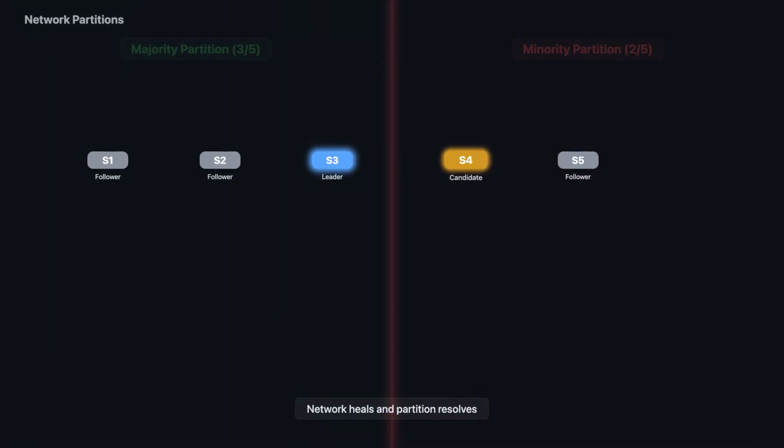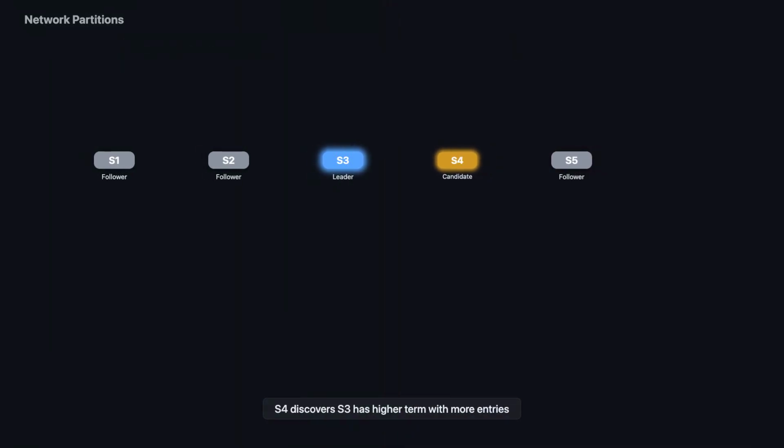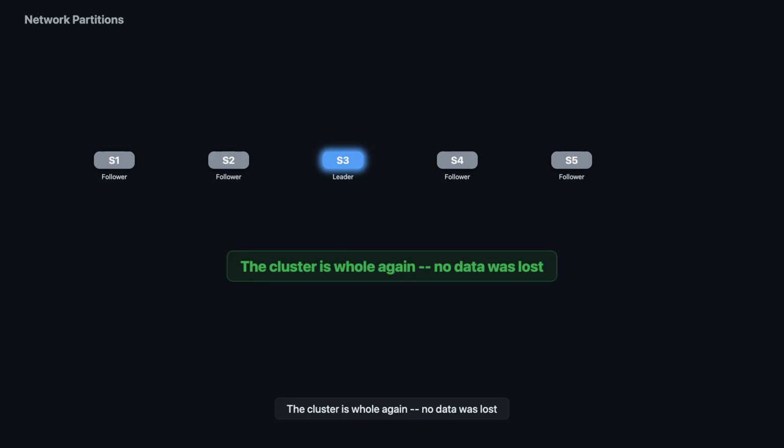When the network heals and the partition resolves, S4 discovers that S3 has a higher term with more committed entries. S4 immediately steps down to follower and synchronizes its log with S3. The cluster is whole again, and no data was lost.